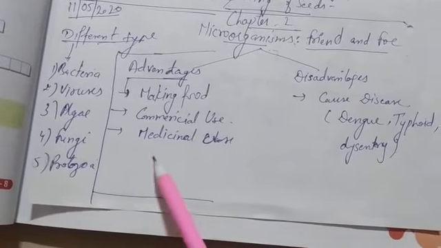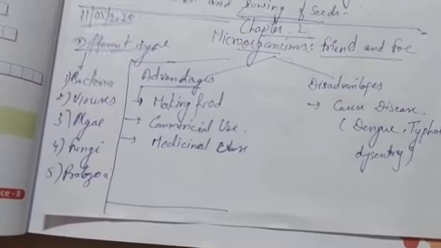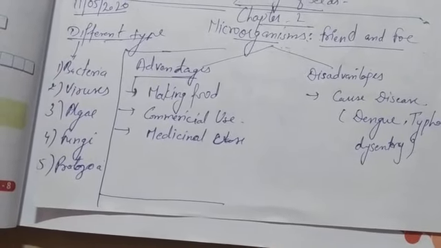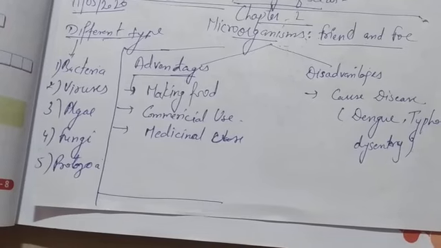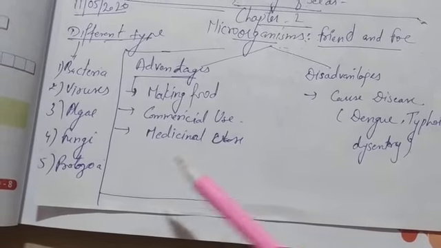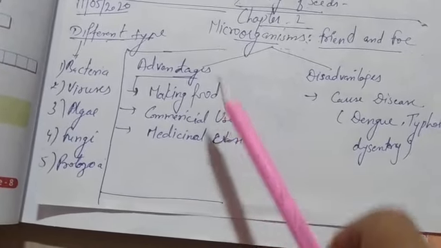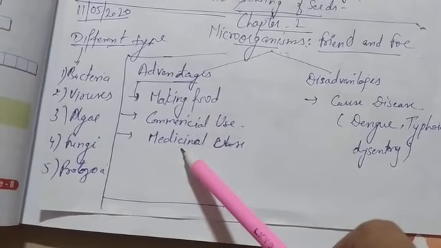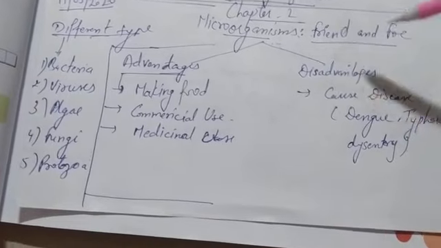Next is medical use. In medicine also we use them for making antiseptic creams and antibiotic tablets, which are made in the presence of microorganisms. These are the advantages of microorganisms. In detail we will read from our chapter.